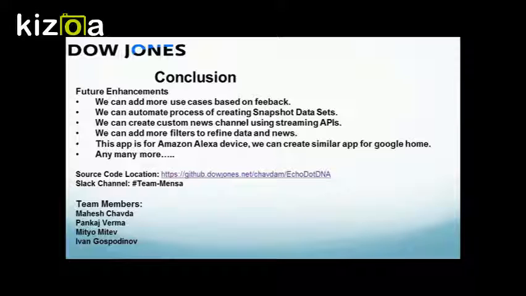So for example, if you would like to get news or information about healthcare in New York City, you could have added more geographic filters, some time duration filter, or maybe industry specific filters as well. And we created this app that is specific to Amazon Alexa device. However, we could have created similar app for Google Home device as well. And I think possibilities are limitless, so you can keep adding more and more features.